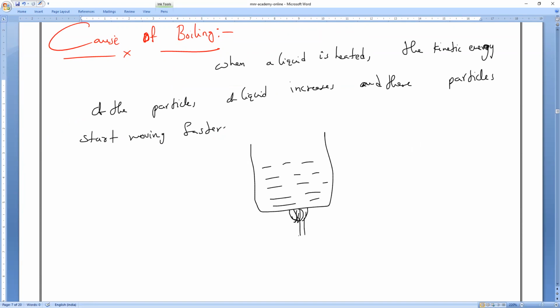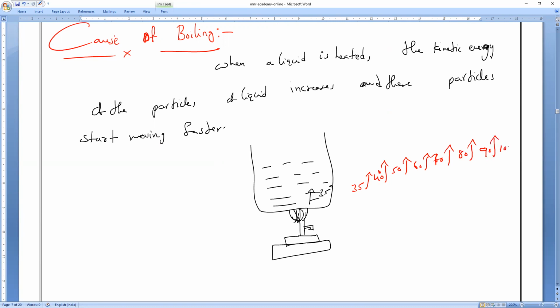Now I have started heating it, and the temperature becomes 35. Do the particles increase in kinetic energy or not? Yes. So I'm increasing the temperature 35 to 40, 40 to 50, 50 to 60, 60 to 70, 70 to 80, 80 to 90, and 90 to 100.